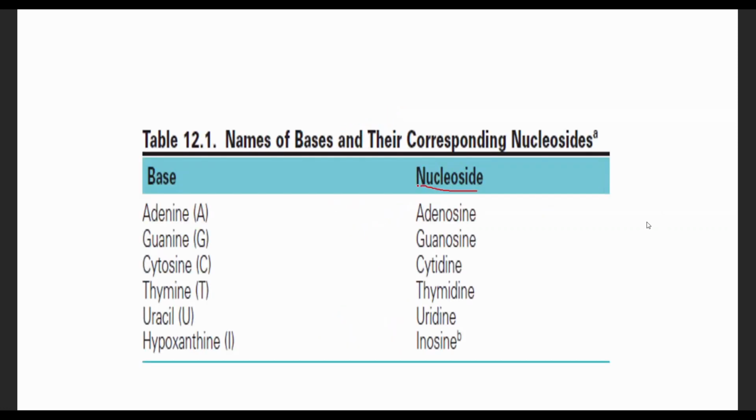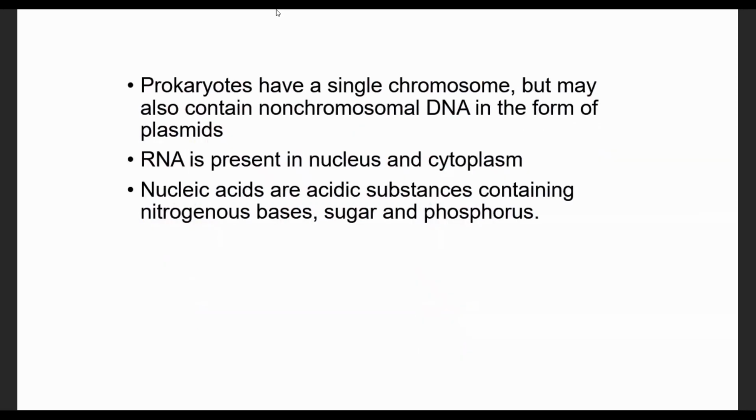Okay, this one is a nucleoside. It is formed as a result of sugar addition on the nitrogen base: adenine, guanine, cytosine, thymine, and uracil. They form their respective nucleoside as a result of this sugar addition.